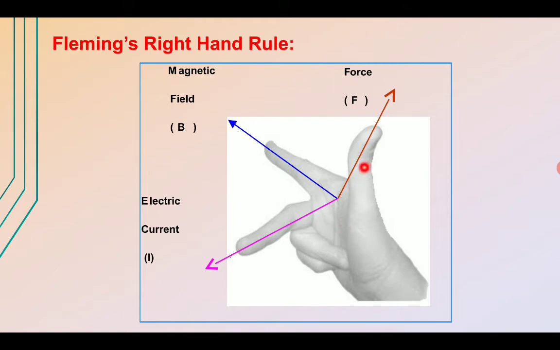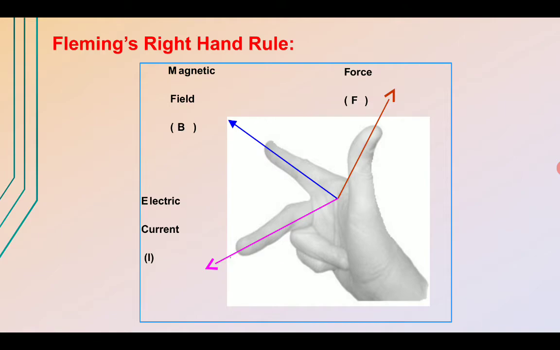Here the thumb represents the force, the forefinger represents the magnetic field, and the middle finger represents the electric current. So if the middle finger, forefinger and the thumb of the right hand are stretched mutually perpendicular to each other, and the forefinger points in the direction of the magnetic field, the thumb points in the direction of motion, that is the force, and the middle finger points in the direction of induced current. Force is applied, field is there, and current is induced in the given conductor.